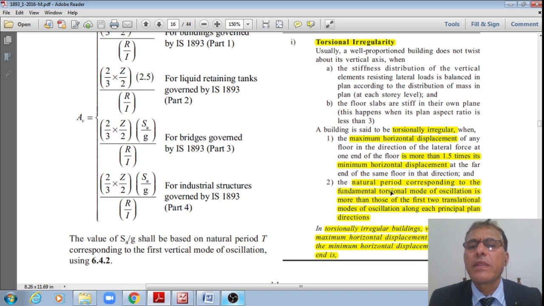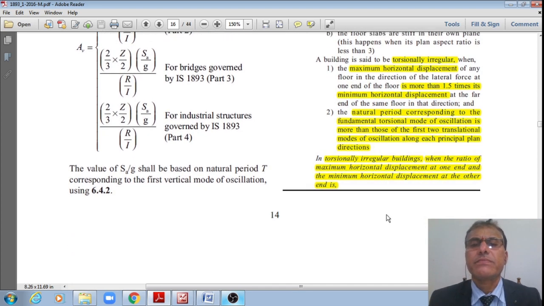The next condition is that the natural period corresponding to the fundamental torsional mode of oscillation is more than those of the first two translational modes, in the x direction as well as in the y direction, along each principal plan direction.